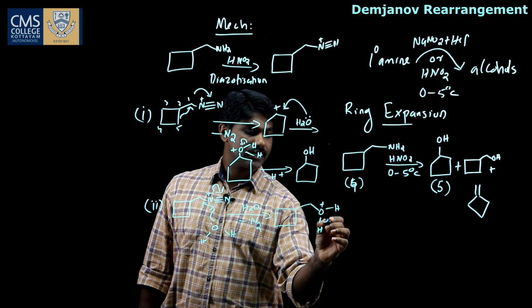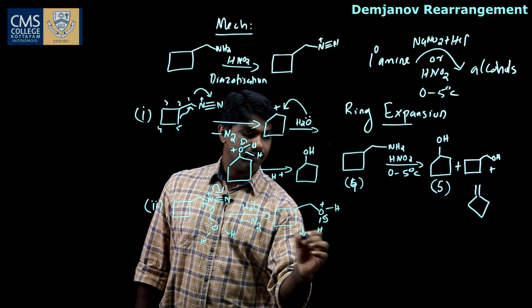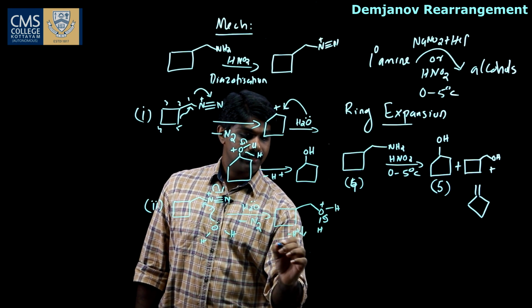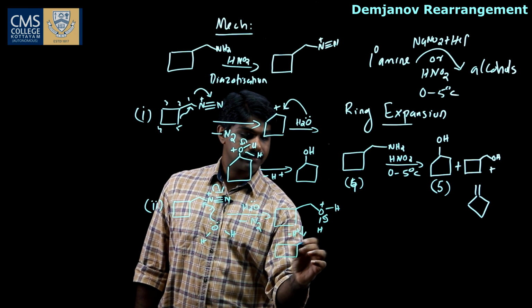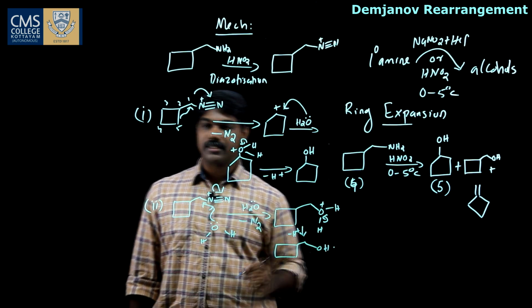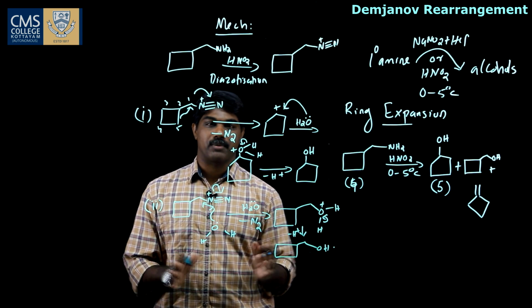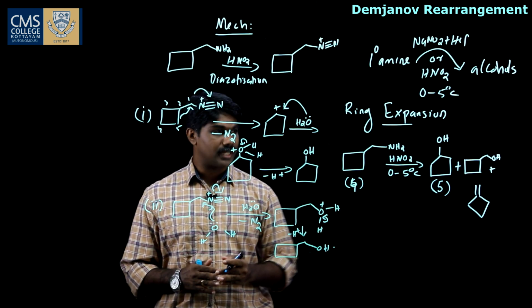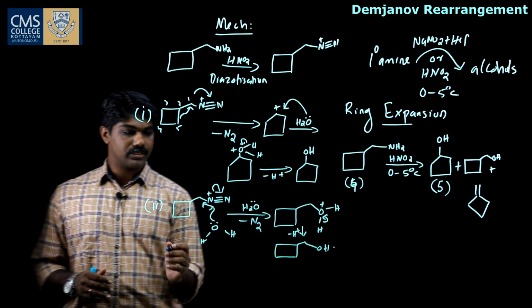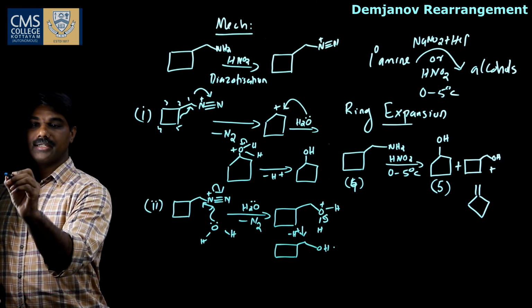Here deprotonation takes place, minus H plus, we get the second product. So this is the second product, and along with this product we are getting a side product, an alkene, and I will show you how this alkene is formed.